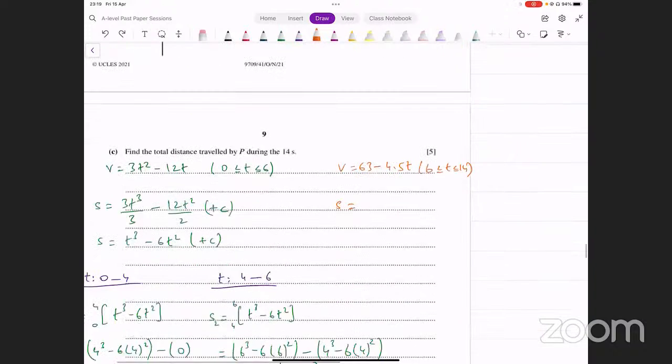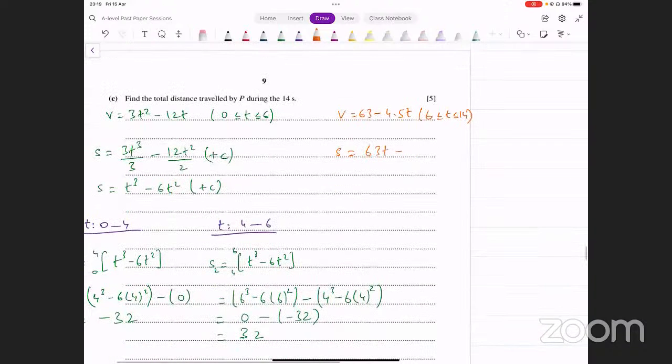ठीक है, so this is going to be 63t minus 4.5t square over 2, and now we input the limits from 6 to 14 in this function and see what that gives us. एक दफा 14 input कर दें.